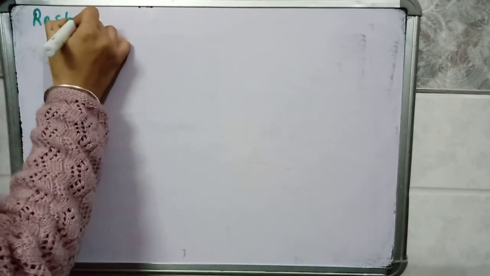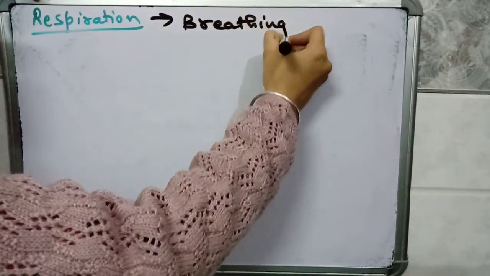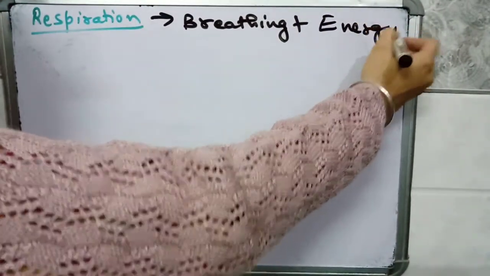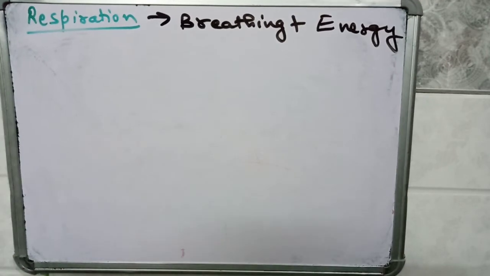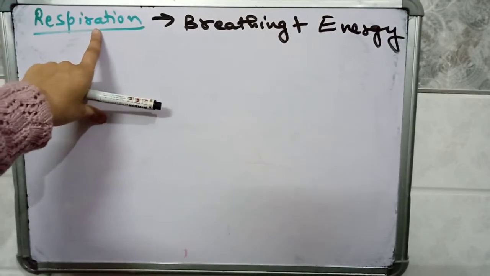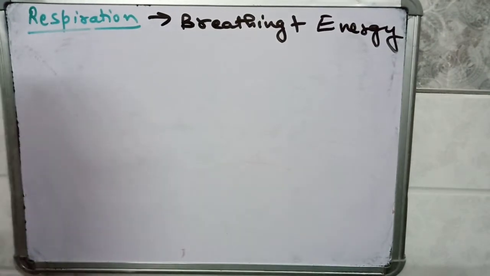Okay, the next factor that differentiates between living and non-living things is respiration. What is the meaning of respiration? Respiration involves two processes. One is breathing, with an energy making process in our body or in the living thing. All the living things perform the function of respiration. Respiration is breathing plus producing energy for its uses in various purposes.